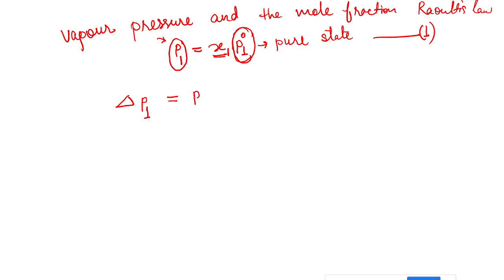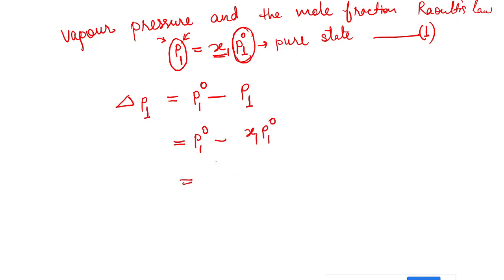It was P1 naught minus, in the solution how much it became? P1. So this is the decrease, delta P1 equals P1 naught minus P1. Now from equation 1, P1 is equal to x1 and P1 naught. So let's replace it here: P1 naught minus x1 and P1 naught.